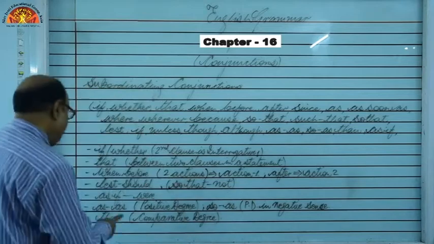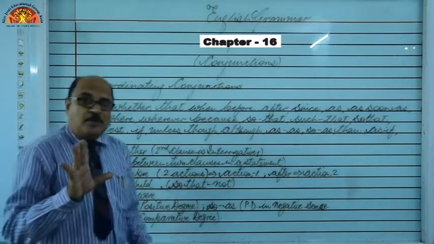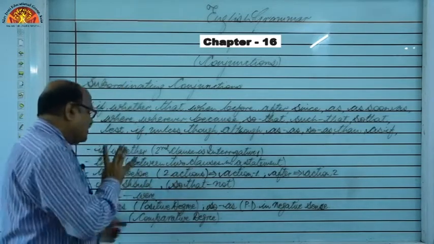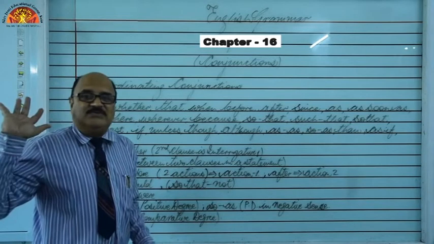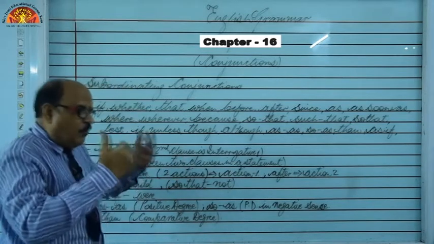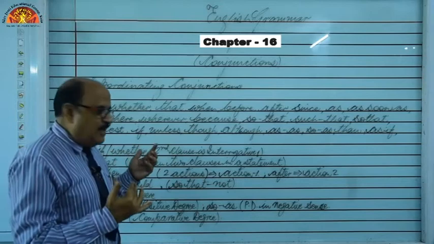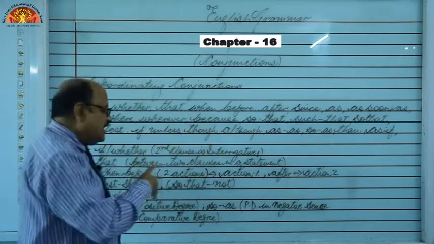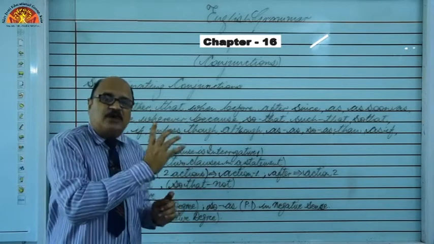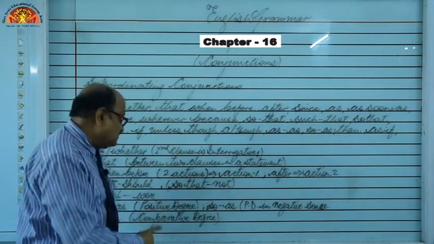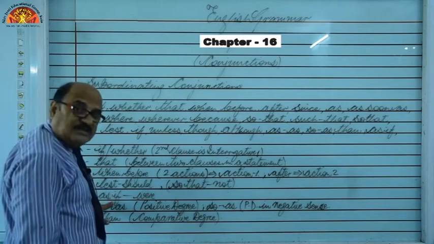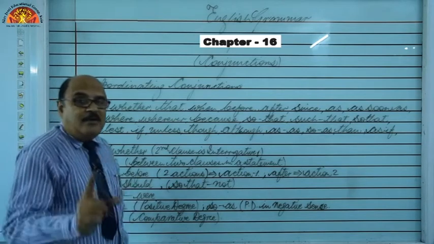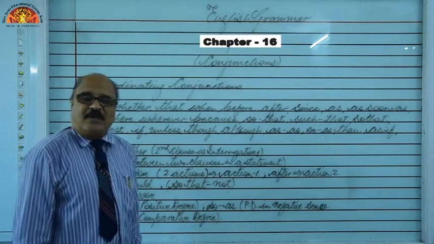In this way. As if, this is also important, while using the conjunction as if, were is used, right? He was walking as if he were lame, right? According to tenses, he were is incorrect, he was is correct, but in conjunctions, whenever we are using as if, we have to use were, not was, okay?